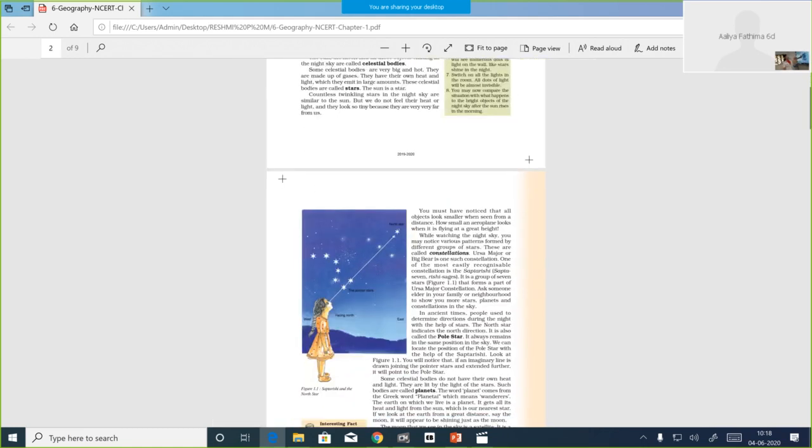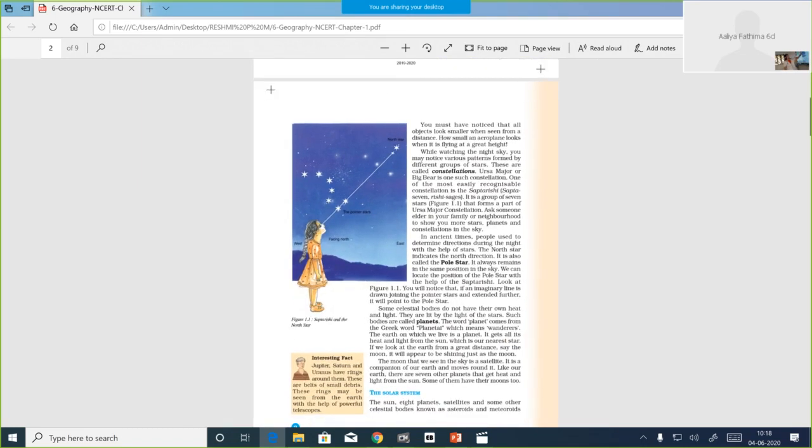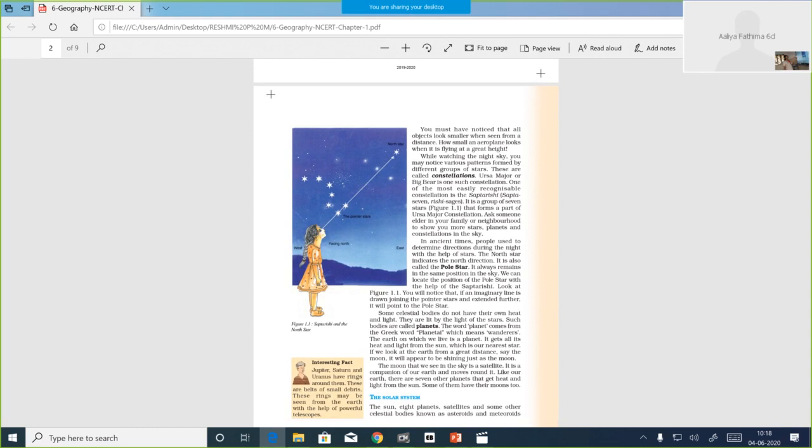Then you can see constellation, next page, okay? While watching the night sky, you may notice various patterns formed by different groups of stars. These are called constellations. Ursa Major or Big Bear is one such constellation. That is an example.